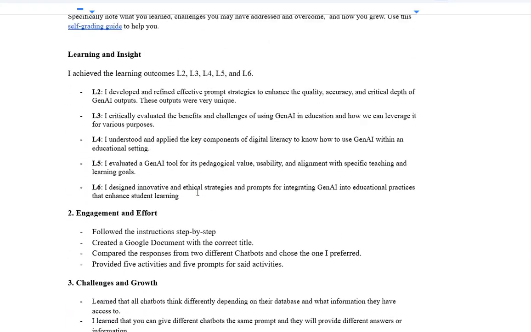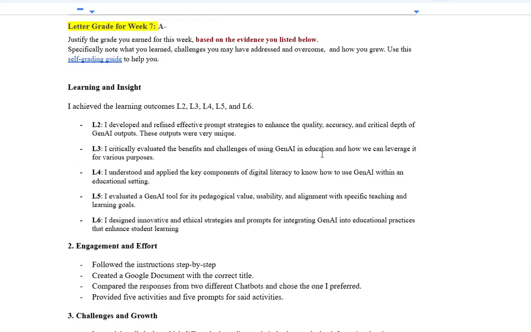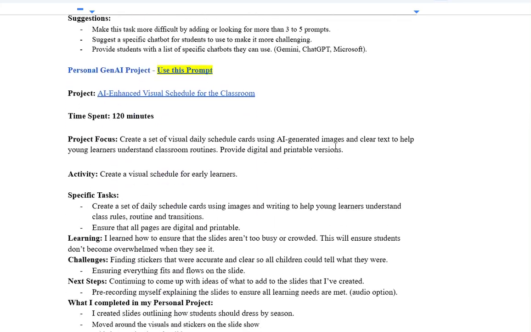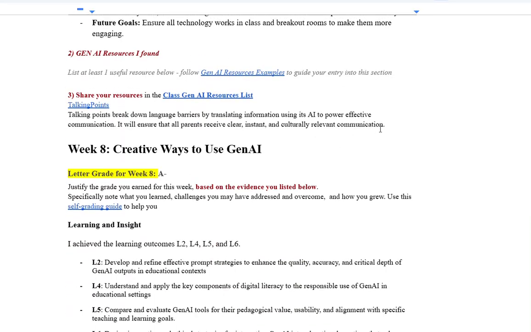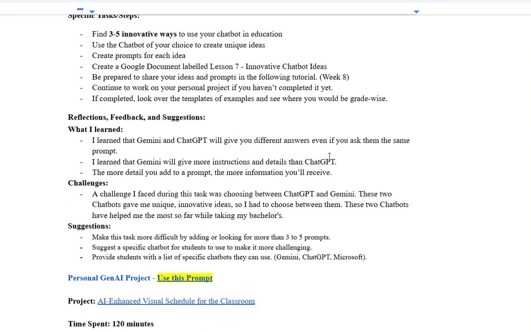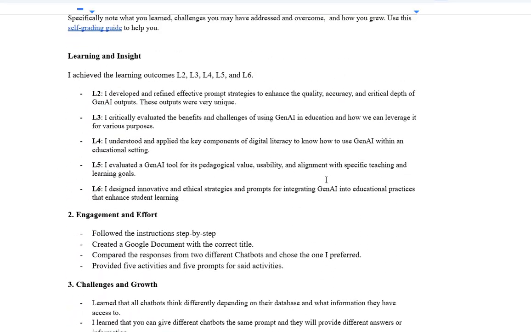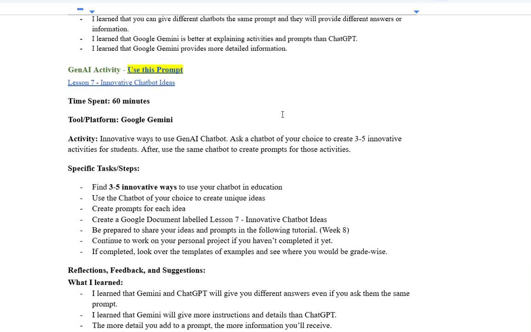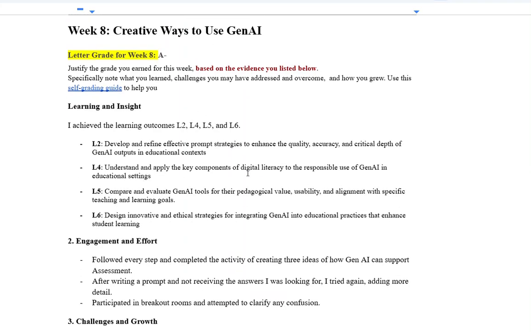Let me just see. This is week 7, and oh yes, you were here. You were here week 7, so that's a good contribution. So that was all done well. So I would say you're more at B plus. The way I would say to improve is to give me a better idea of what's going on with your personal project for sure, because it's hard to know. But otherwise, it's pretty reasonable, honestly. You give yourself an A minus again,